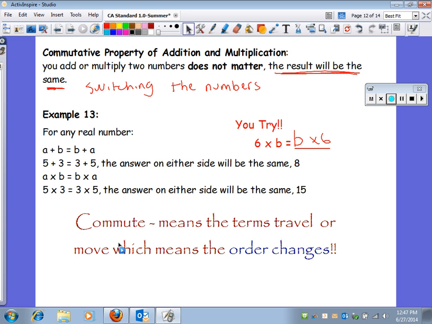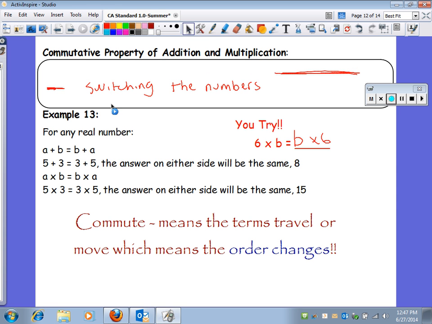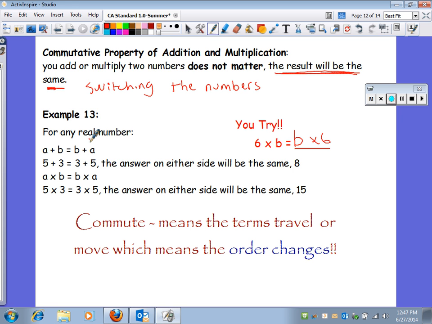At the bottom, commutative means the terms travel or move, which means the order changes. Just the order changes. The value does not change. They have the same amounts.